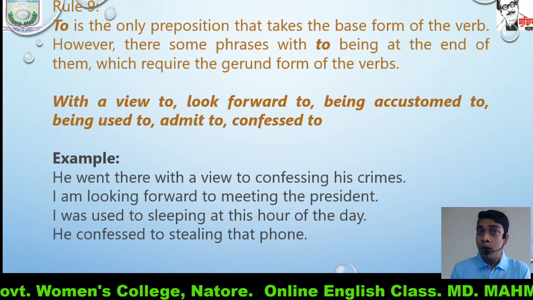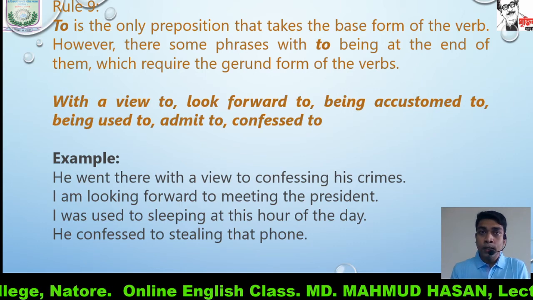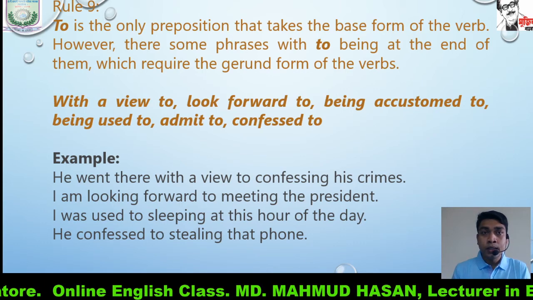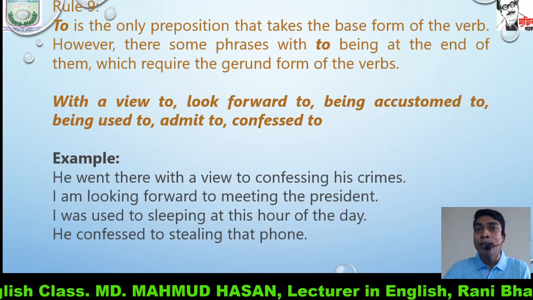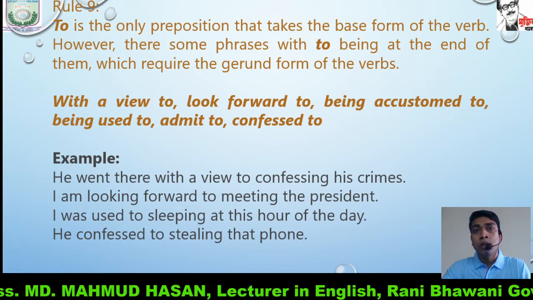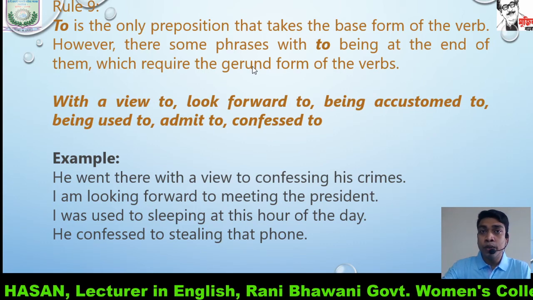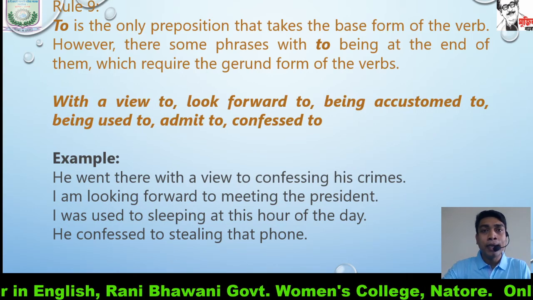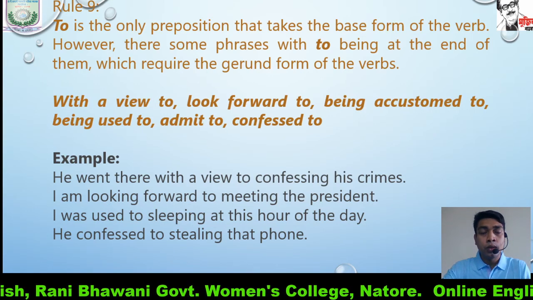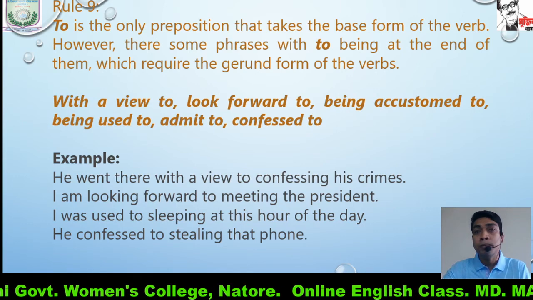To is always used with a modal verb. It is a preposition that always takes the present form or base form of the verb after to. But there are some phrases which end with to. They always take gerundial form and it must be memorized.